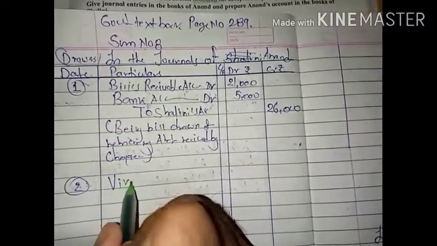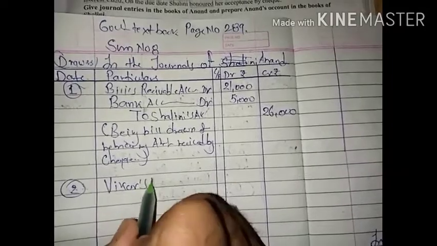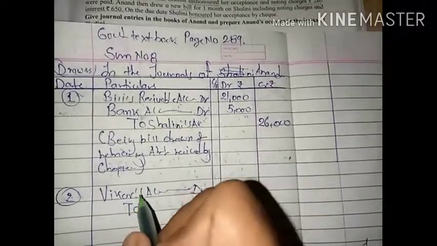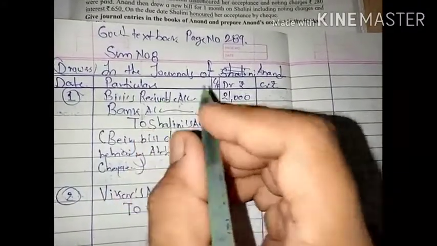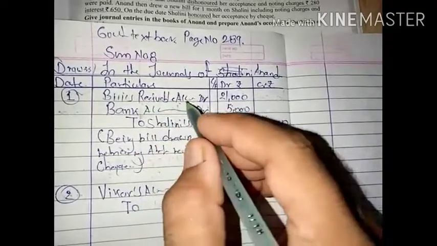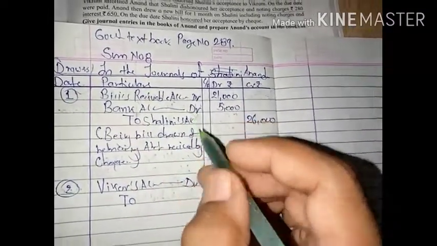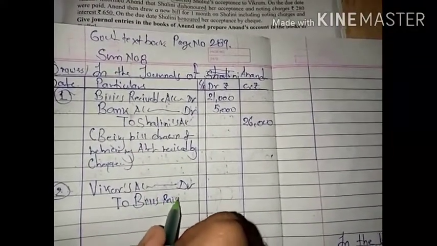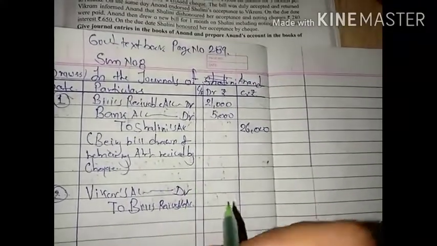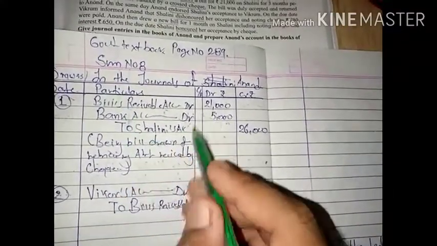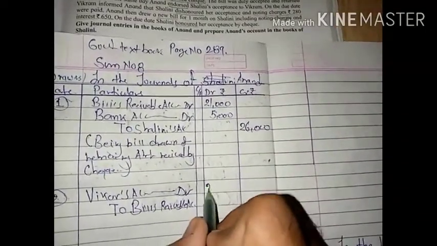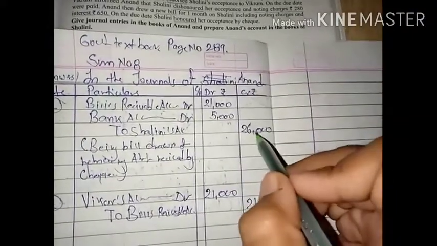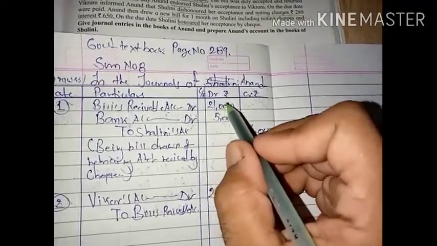Vikram is a personal account that is endorsed here. So Vikram is the receiver of that bill. So Vikram's account is debited. We are giving what? The bill. The bill is made by us. When the bill is kept by us, it is debited. When the bill goes to another, it is credited. So to bills receivable. Bill is an asset. All assets are real accounts. So that is why debit what comes in, and credit what goes out. The bill amount remains the same. Now instead of writing 26,000, we are going to write only the bill amount, that is 21,000.